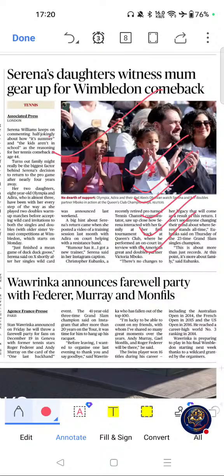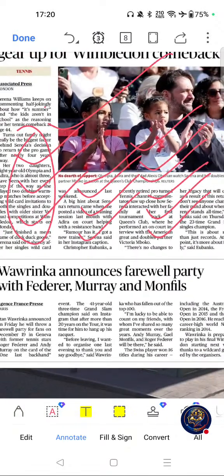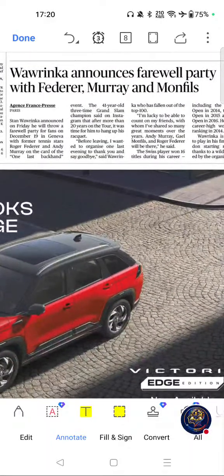Key themes are Wimbledon, Serena Williams, Grand Slam and WTA. Possible question areas are like Grand Slam tournament, WTA and Wimbledon. These are the possible question areas. Now move on to next important article from this page was this one.